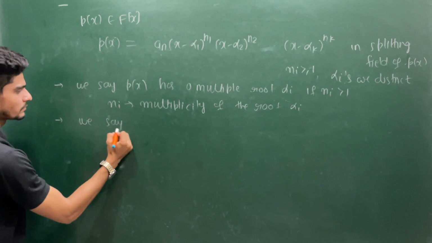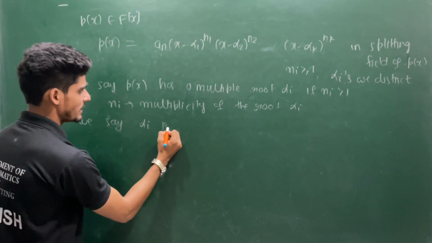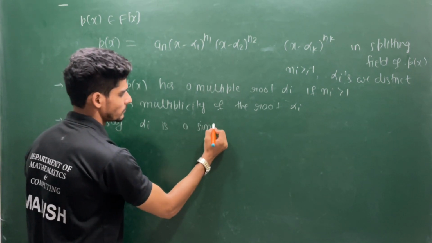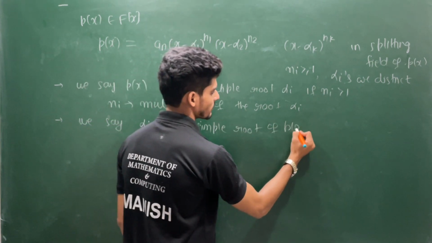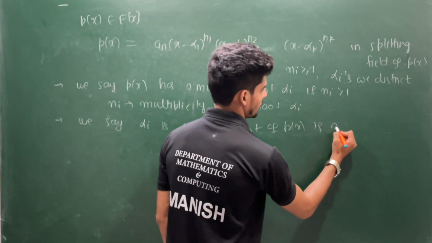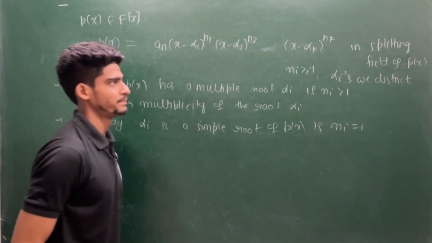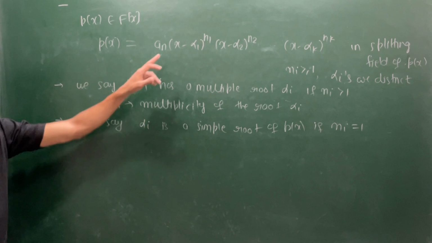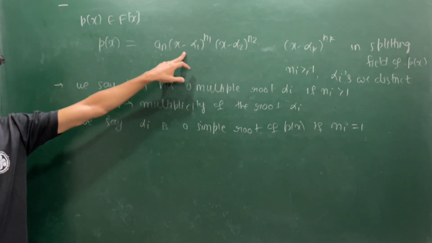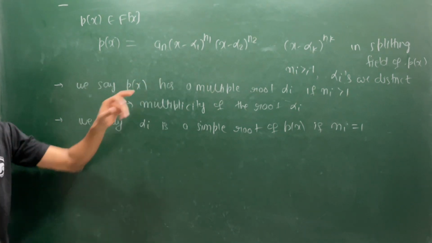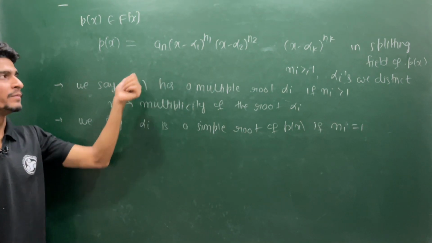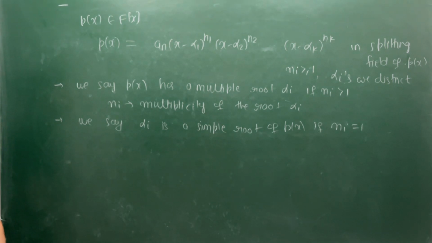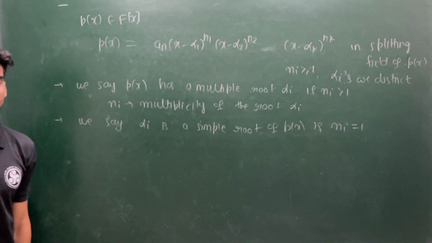We say alpha i is a simple root of p(x) if the ni value is 1. So if it appears exactly 1 time in your factorization, then it is a simple root, otherwise it is a multiple root, and the multiplicity will be its power which is appearing in the factorization. So this is the definition for the simple root and multiple root.